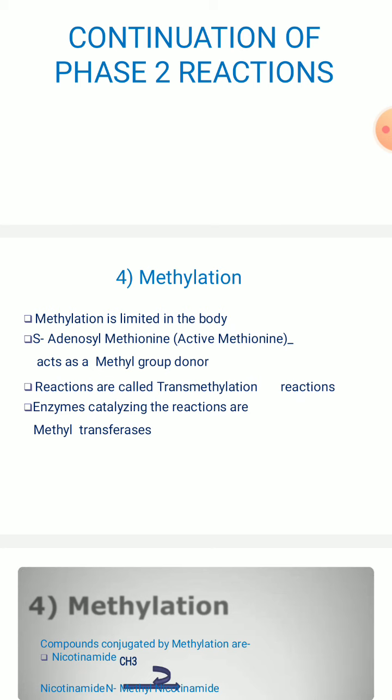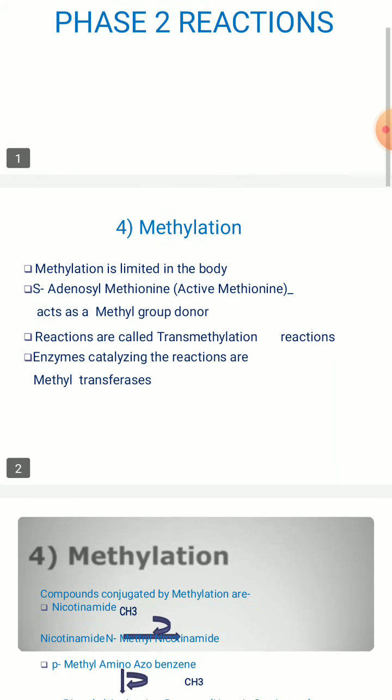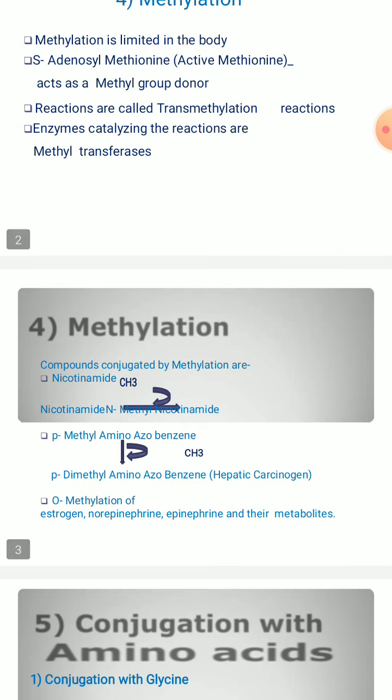This methylation is limited in the body to where S-adenosyl methionine, the active form of methionine, acts as a methyl group donor molecule. These reactions are called transmethylation reactions because transfer of a methyl group happens here. The enzymes catalyzing these reactions are methyl transferases. You can see in this slide how the methyl group is transferred with the help of the methyl transferase enzyme.